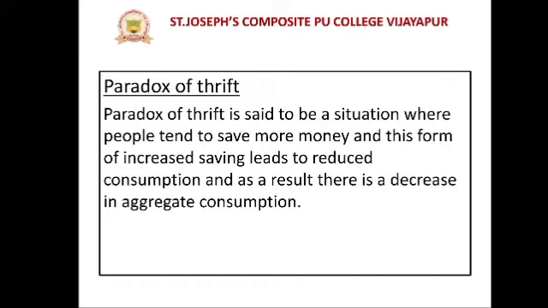So this situation is the paradox of thrift. Simply we can say that in the paradox of thrift, a person has the mindset of saving, but he saves money by less expenditure. As a result, aggregate demand or aggregate consumption expenditure will decrease. So this is the paradox of thrift.